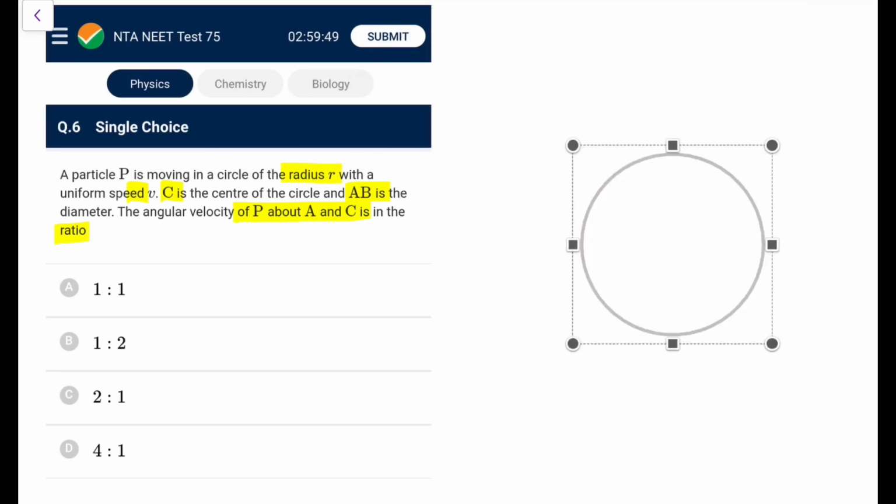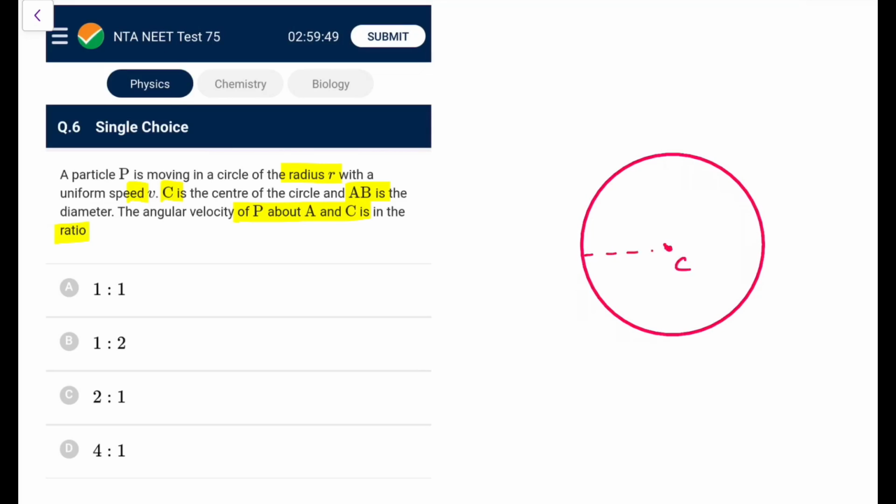Yeah, this is perfect. Now what we have, let's say this is the center C, and let's say this is the diameter AB. Let's say this is a particle B somewhere here. Its velocity will be tangential like this. This is V. So with respect to the line joining from C, it is perpendicular. So directly you can say that omega about C, you all know, is V by R.